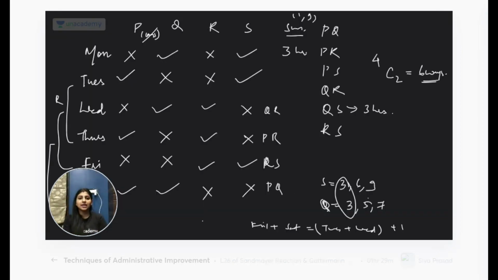PS and QS. Okay. Now, who practiced for how many hours? Can we figure that out? Yes, we can use this. Friday plus Saturday is equal to Tuesday plus Wednesday plus 1. How can we use this? Please see.